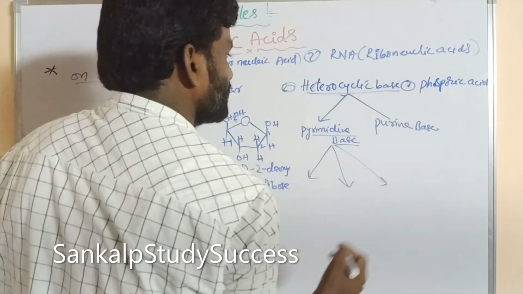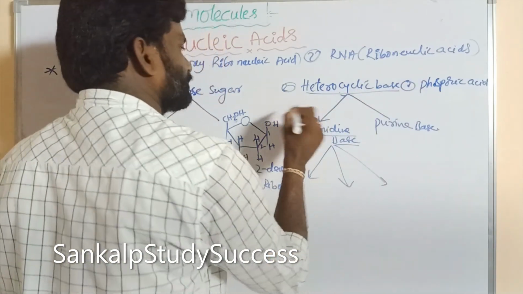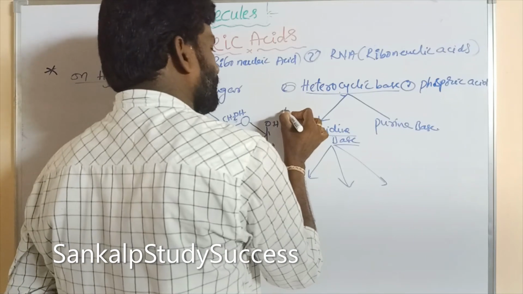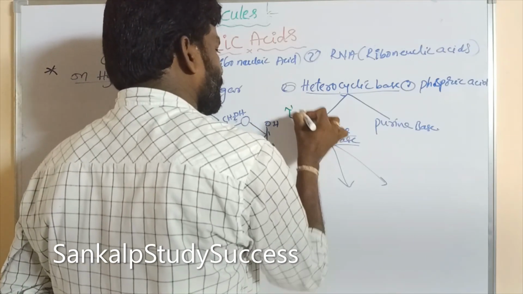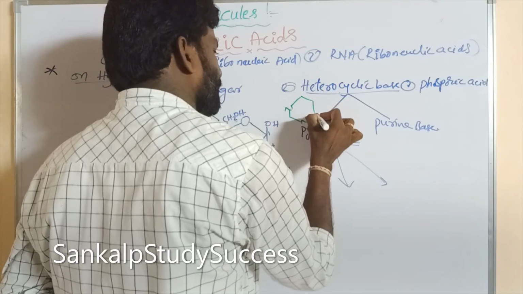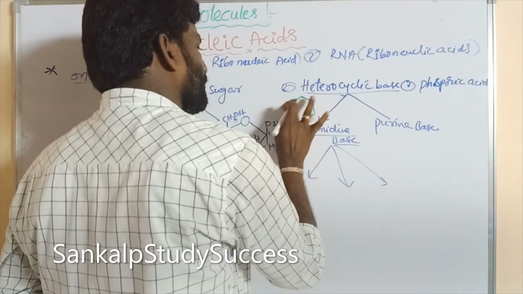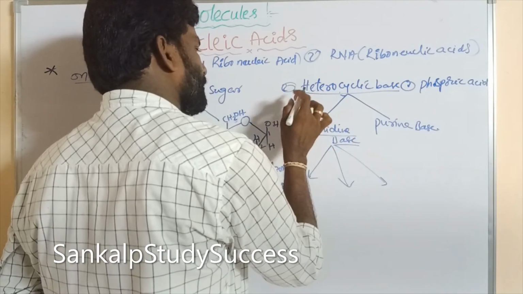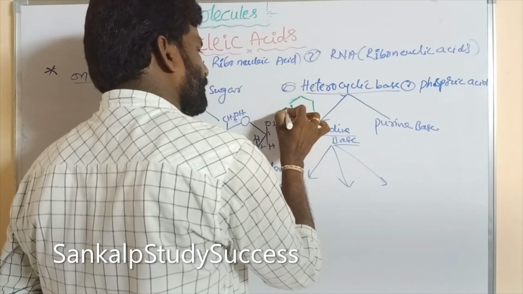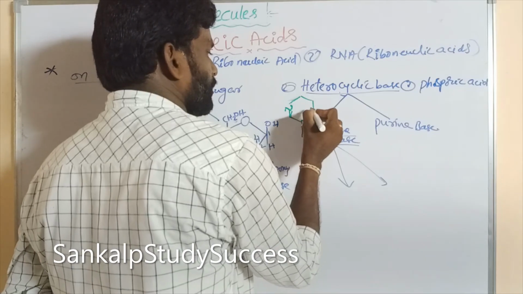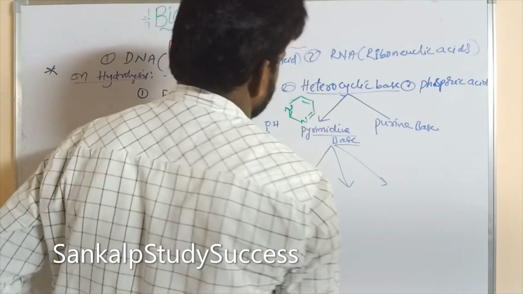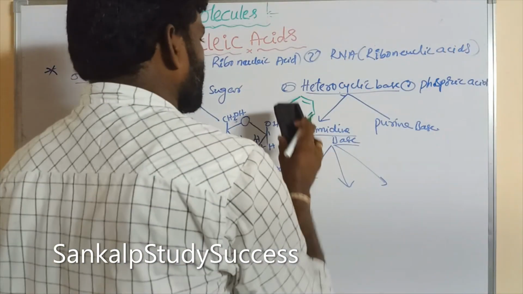So this is the pyrimidine structure, with double bond, single bond, double bond, single bond.